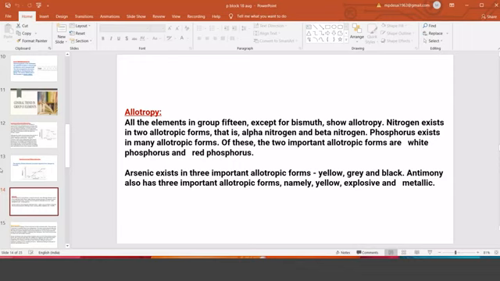Therefore, white phosphorus is always kept under water because of its very low ignition temperature. Those who don't know the property handle it and face problems. Suddenly it will explode and we get burn injuries, especially with sodium metal and this phosphorus.